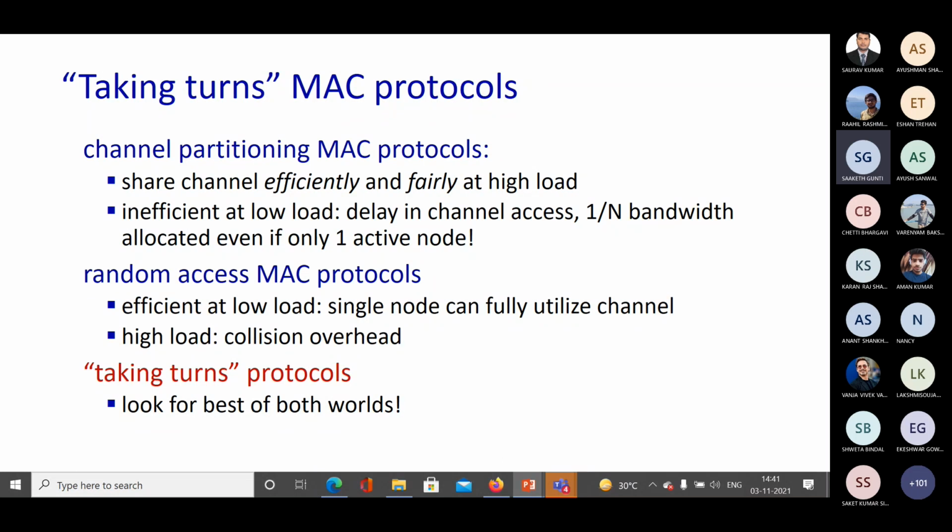Then, in order to use the bandwidth efficiently, random access protocols were proposed. Random access protocols are efficient at low loads, but with a higher number of nodes or higher load on the channel, they lead to a larger number of collisions, and that will further reduce the efficiency.